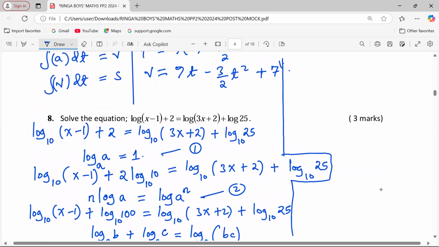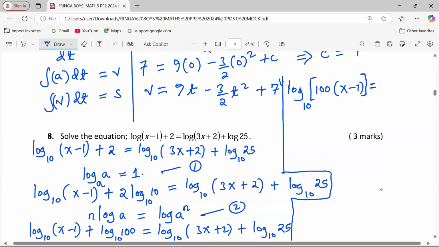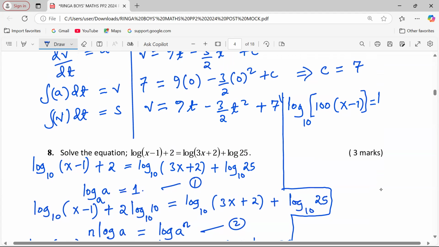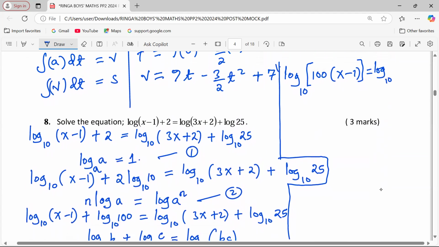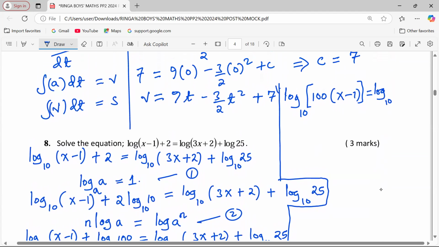So the log to base 10 of 100 should multiply x minus 1. Then this is equal to the log to base 10. Then on the right hand side, 25 multiplies 3x plus 2.